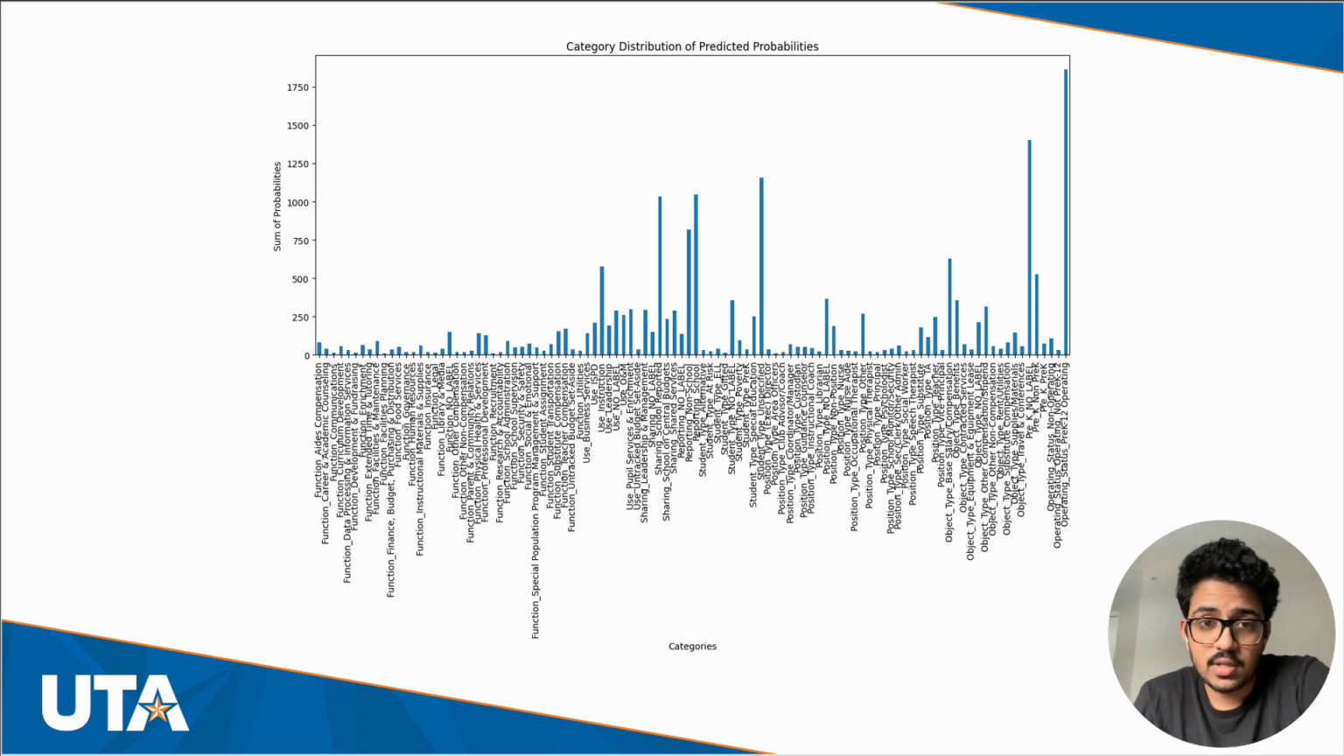Now, the second visualization is the category distribution visualization, which displays how often different categories were predicted, offering insight into the model's strength and areas where further tuning could be beneficial.